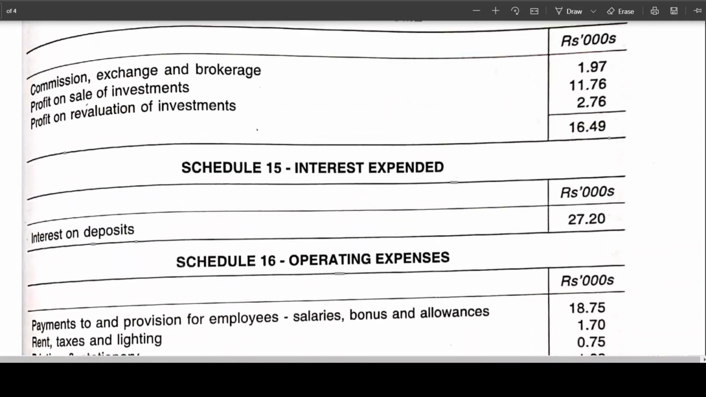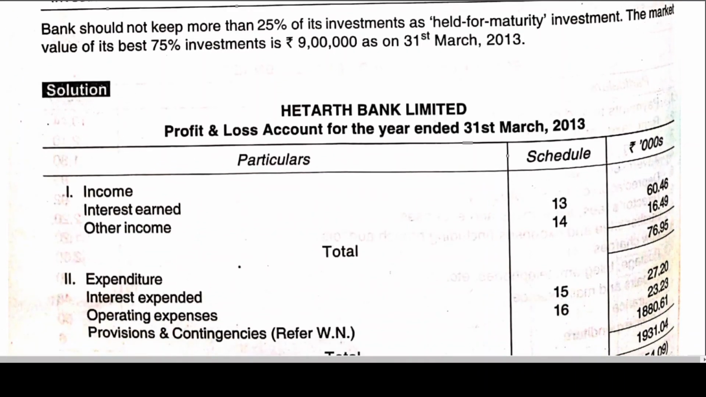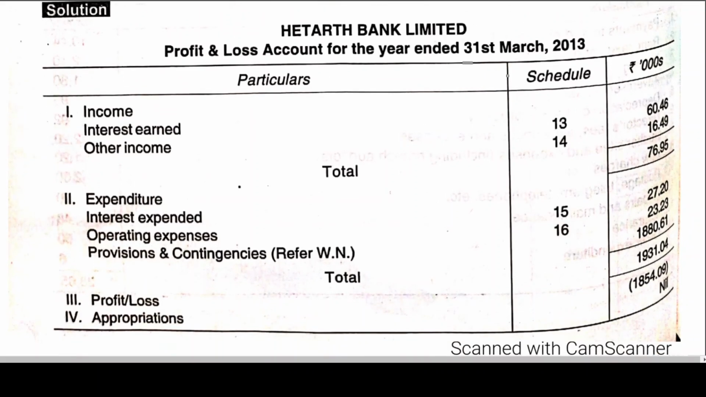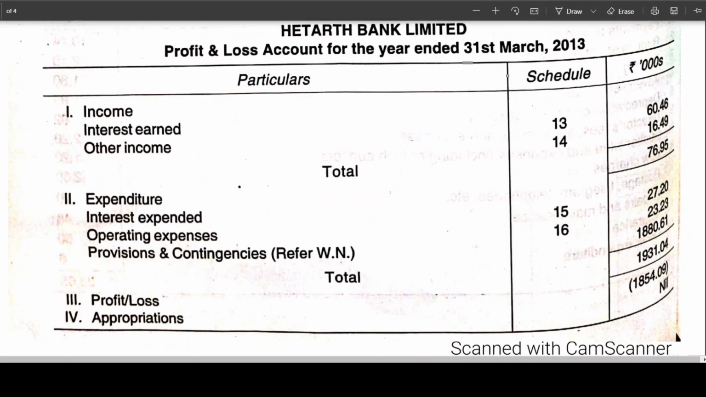Now, coming back to the solution, we got everything. This is simple. Once you can prepare the schedule, interest earned 60 lakhs 46,000, other income 16 lakh 49,000. Then comes expenditure 27 lakhs 20,000 and 23 lakhs 23,000. Operating expenses completed. Provisions and contingencies, I think this is 1 crore 88 lakhs 61,000. Right. Okay. Anyhow, then it is coming to 19 lakhs 31,04. Profit or loss. How will you be getting profit or loss? I think profit or loss is this income minus expenditure.